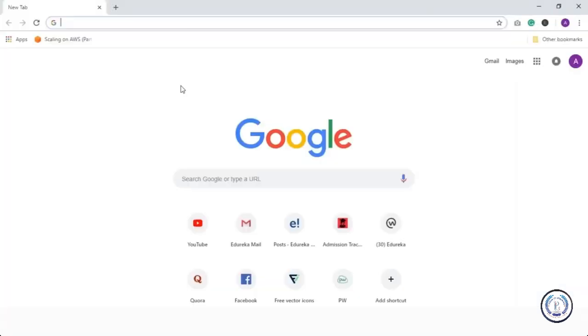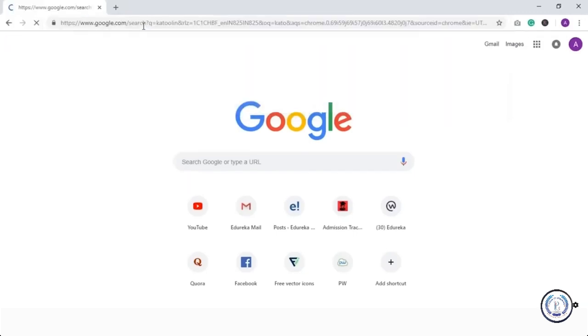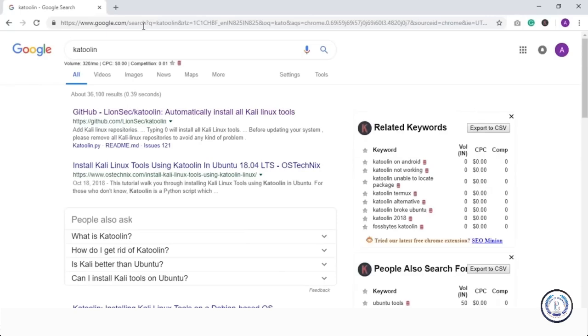So guys, we'll be using a tool called Katoolin. Let me spell it for you guys. It's Katoolin. So let's just search for that. There we go. It's a script that helps you to install Kali Linux tools on the Linux distribution of your choice. It's usually a GitHub script. So click on the first link that you find.